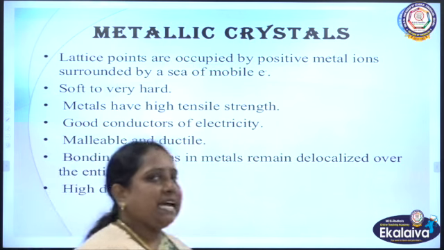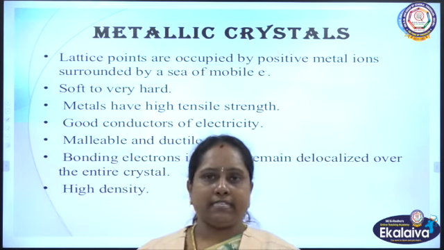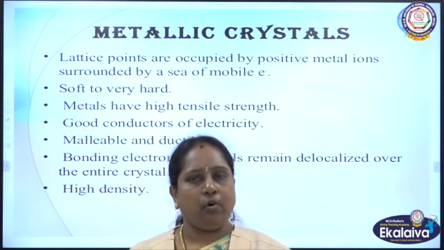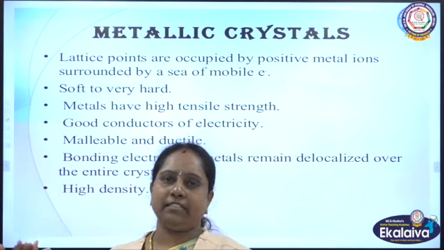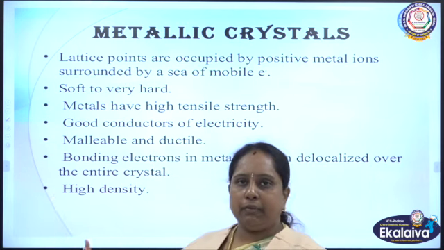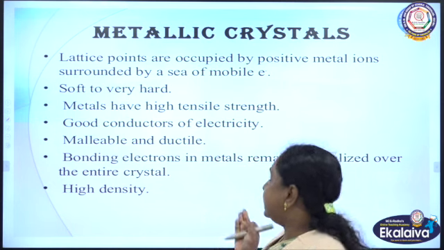And metallic crystals. So, 2 types of crystals we have already discussed. One is ionic and the other one is covalent. In covalent, 2 different types of solids we have discussed. One is diamond and the other one is graphite. Now, the third type is metallic crystals.